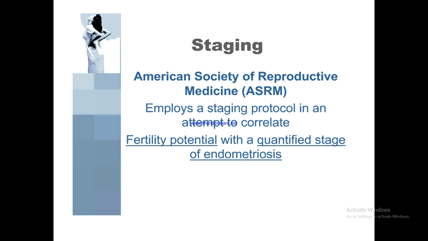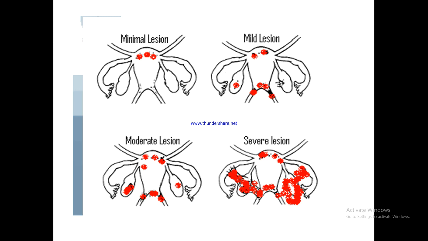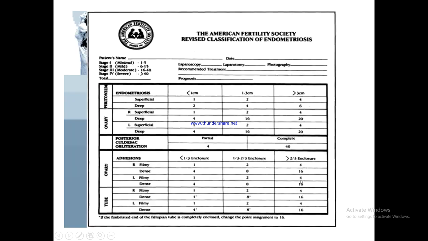Staging. The American Society of Reproductive Medicine, that is ASRM, employs a staging protocol in an attempt to correlate fertility potential with a quantified stage of endometriosis. Here we can see the minimal lesions, mild lesions, moderate lesions, and severe lesions. Here we can see the red spots, only 3, and here you can see 3 to 7. Again, this is increased in size and also quantity, and here in severe lesions, it is spreading all over.